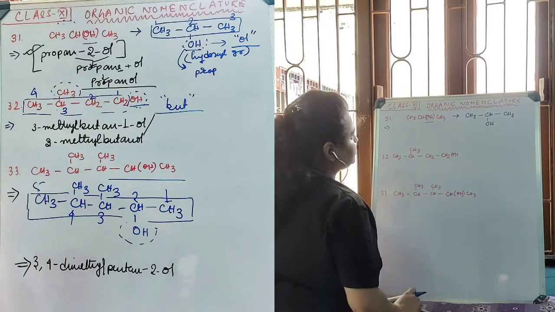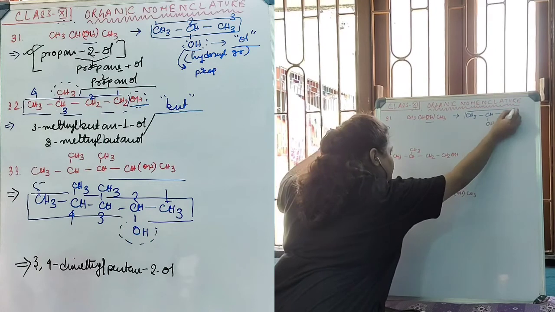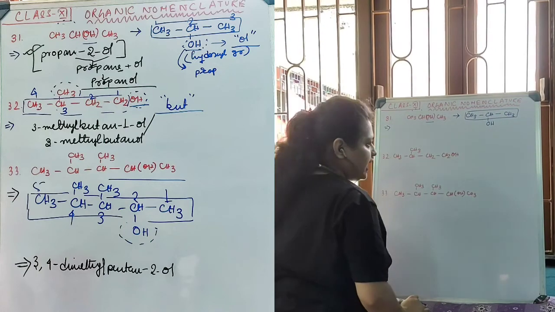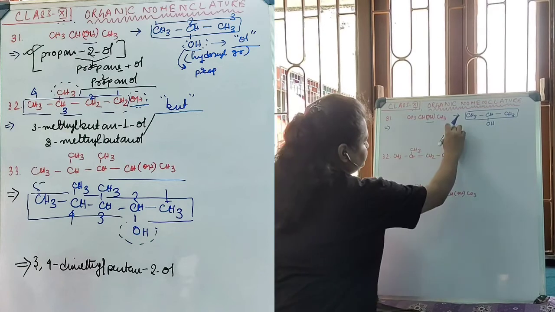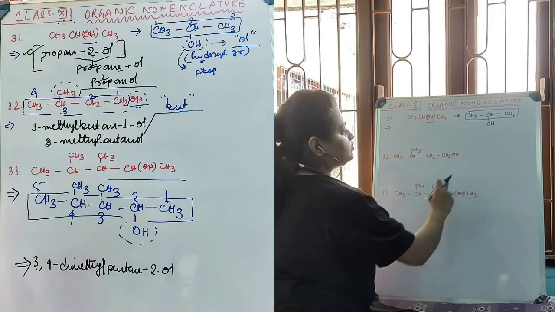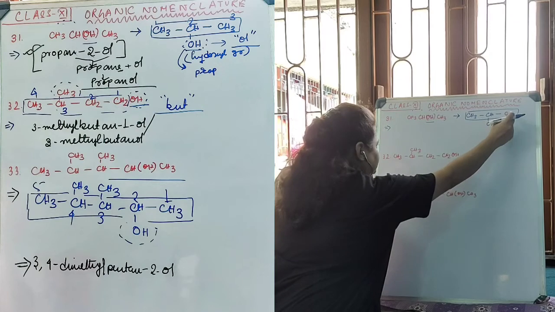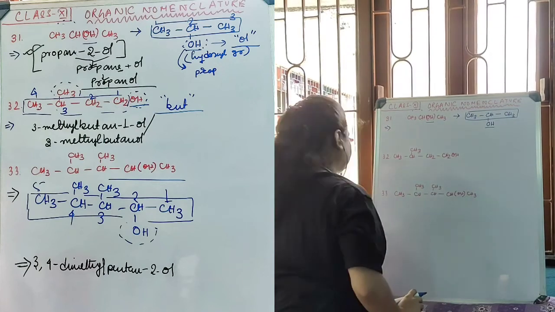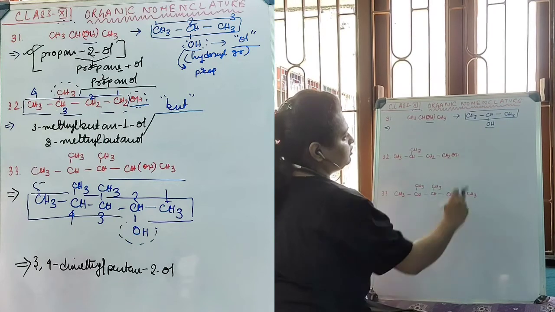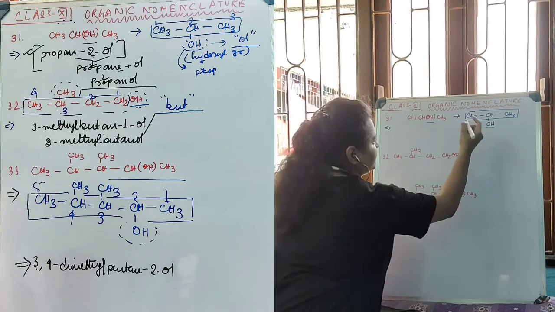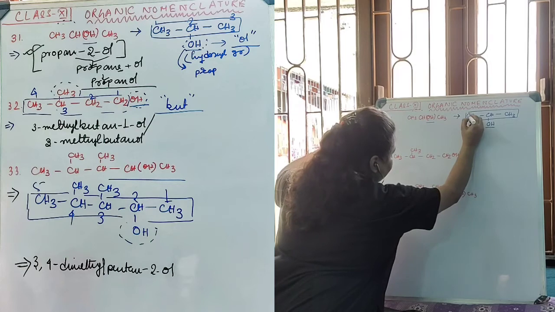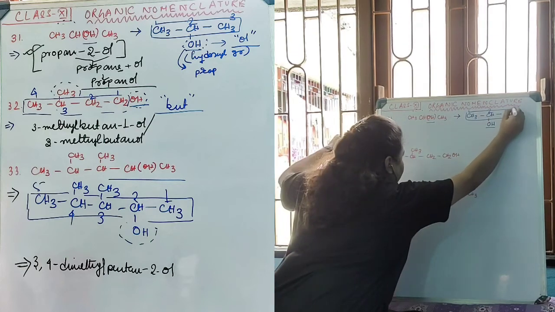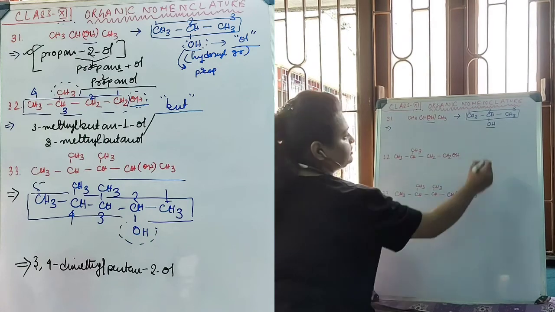Now the naming of the compound. The long chain obviously is going to be this one, because the long chain comprises only the carbon atoms. Therefore, this is the long chain. The numbering will be 1, 2, or from this end 1, 2. From both ends, the functional group, this OH group, is coming onto the second carbon. So we can start the numbering from anywhere. Let's start numbering from this end, and the numbering will be 1, 2, and 3. So on the second position, OH is there.